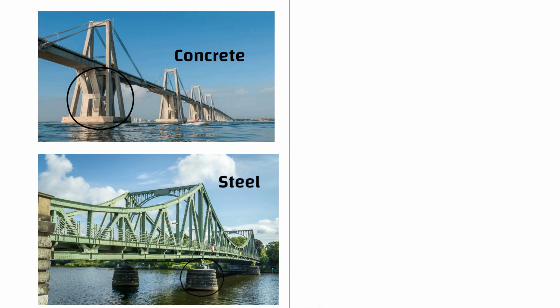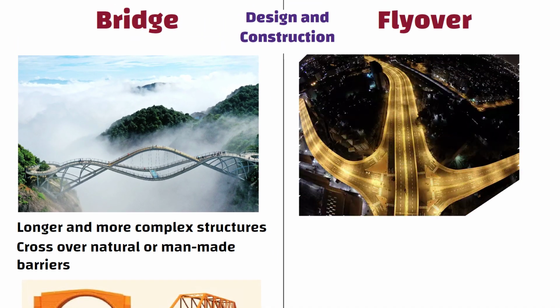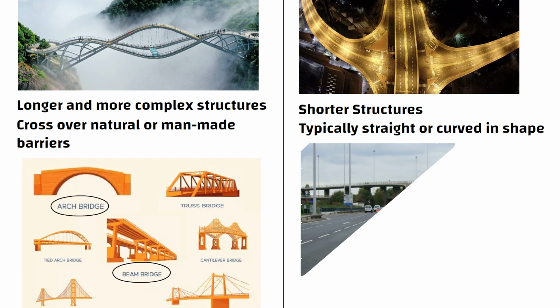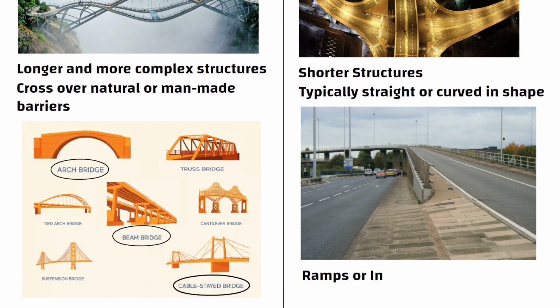Whereas flyovers are shorter structures that are typically straight or curved in shape. They are built above ground level and may have ramps or interchanges to facilitate smooth traffic flow. Flyovers are generally made of reinforced cement concrete.